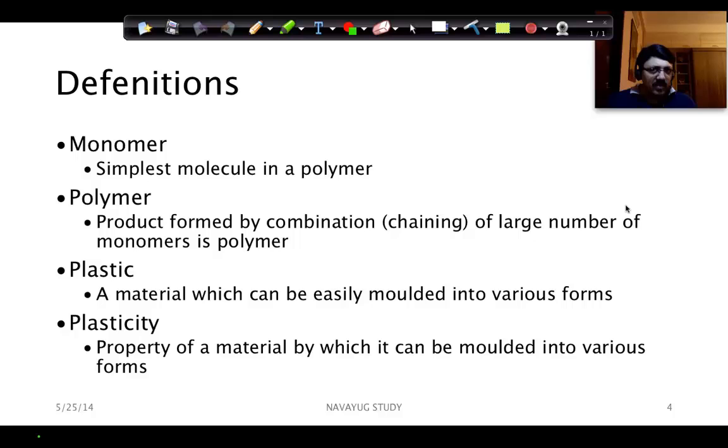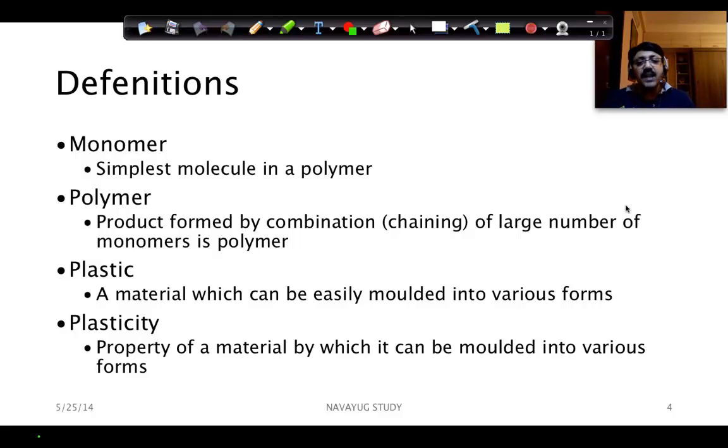Monomer. What is a monomer? The simplest molecule in a polymer is the monomer, which is the building block of the chain which the polymer consists of. So that's a building block. Polymer, product formed by combination or chaining of a large number of monomers, is the polymer. As we have seen in the case of ethene forming polyethene, or chloroethene forming polychloroethene, or glucose forming cellulose. Right? All these are examples of many monomers chained together to form a polymer.